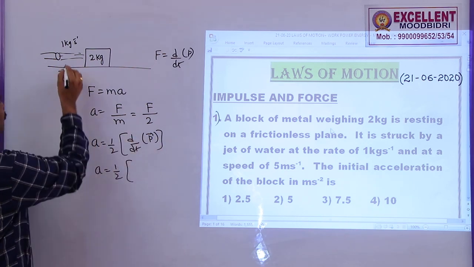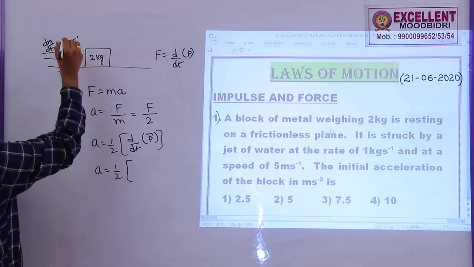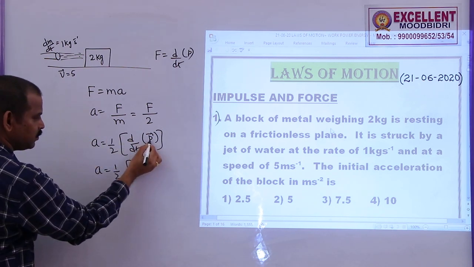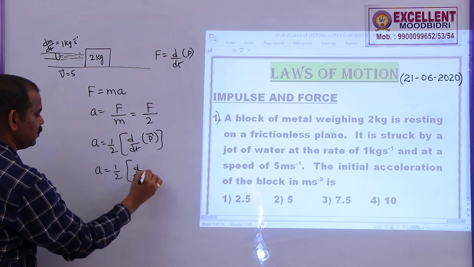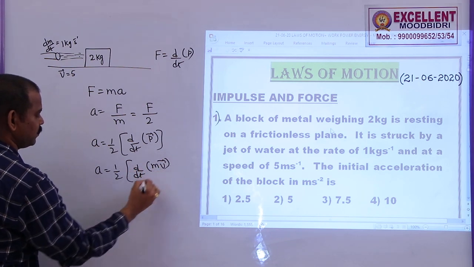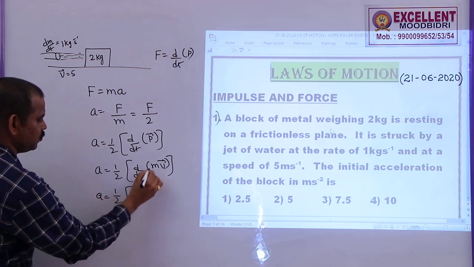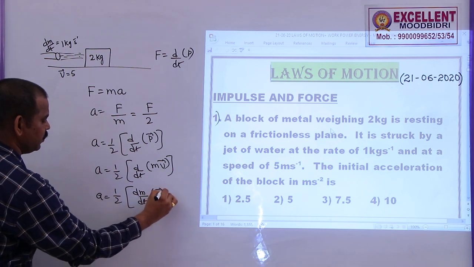What is the change in momentum? Here if you see, dm by dt is equal to 1 kg per second. Momentum is mass into velocity, but rate of change in momentum means d by dt of m v bar. So, a is equal to half into dm by dt into v bar.